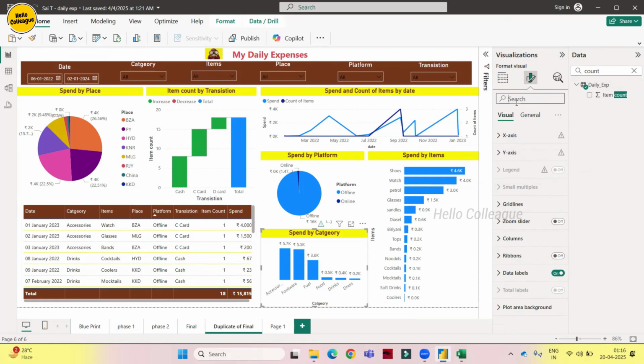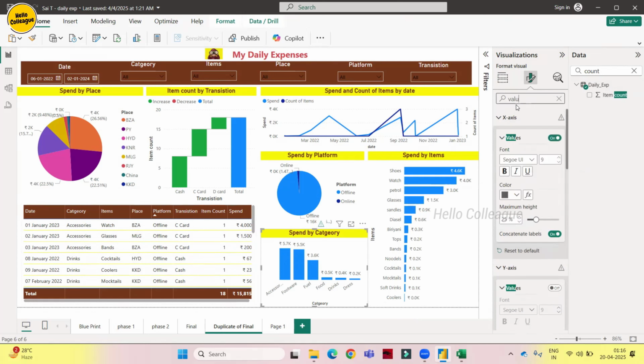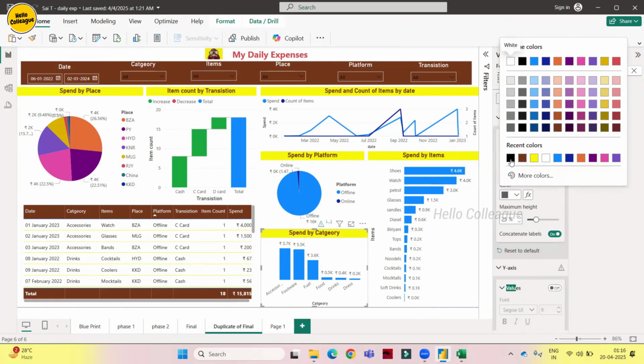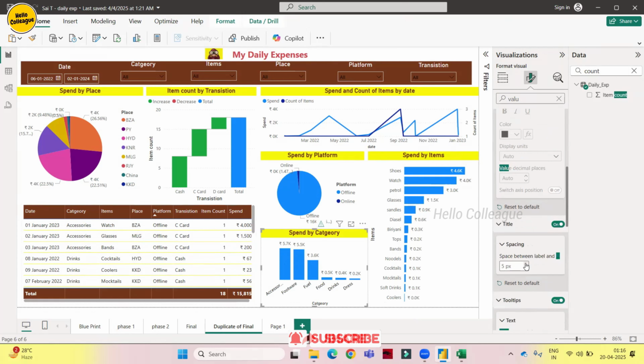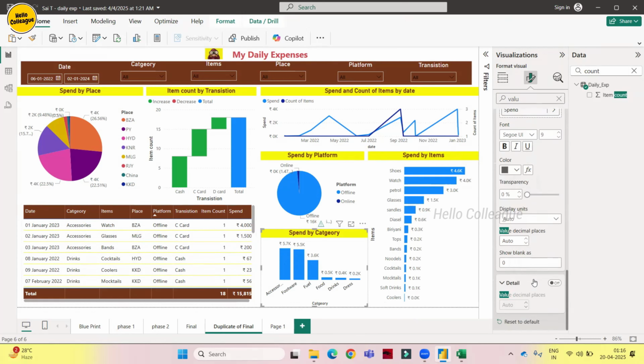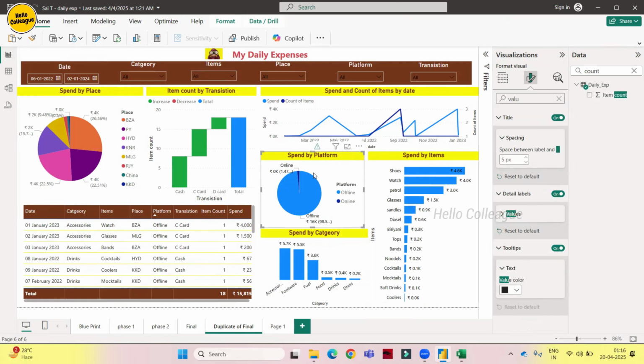And values, see, this is a gray one. I'll just make it dark. See, this is so good. Also, this is also dark. See how beautifully we are telling a story. Let's see this one. Yeah, we can clearly understand. And the same thing will apply to this one also. See, black.